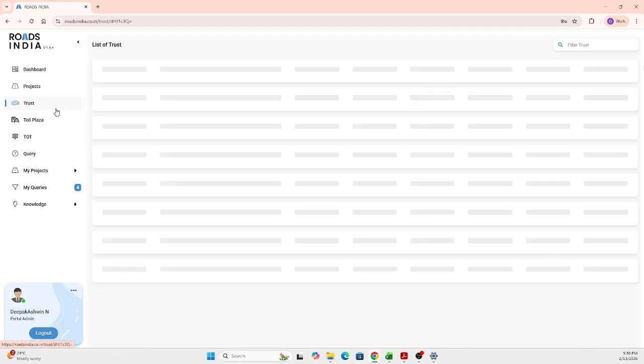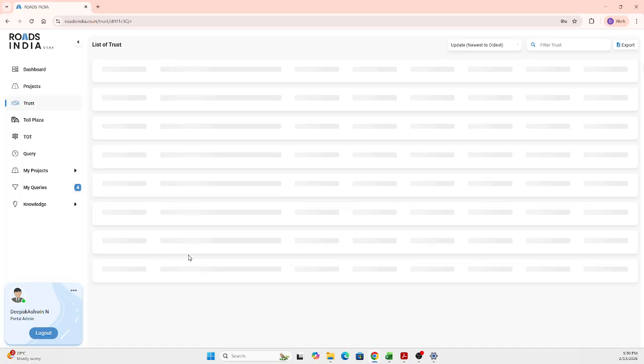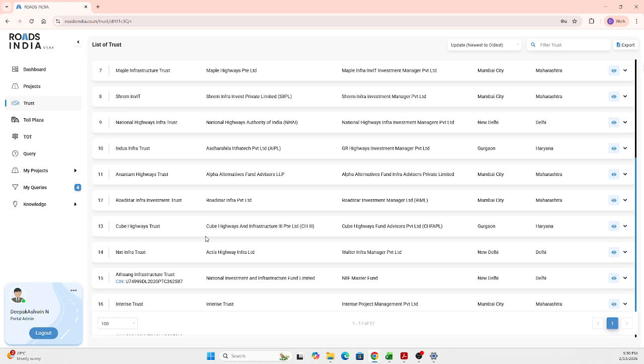And now coming to the trust information. As we all know, under SEBI there are 17 trusts, and all the construction completed projects are now being transferred to private parties for the operation and maintenance process, and they are called the trust. So here you have the trust name, sponsor name, and the investment manager information, and all this information is available here also. Just selecting any trust, I'm just going with Cube Highways again.